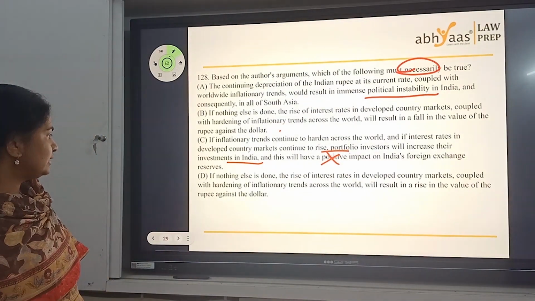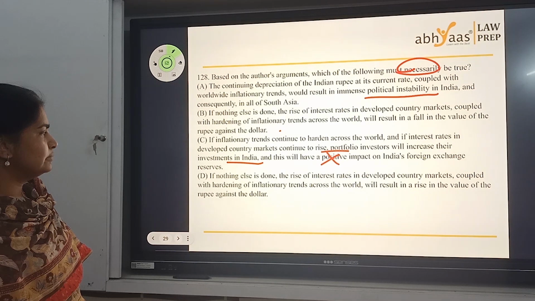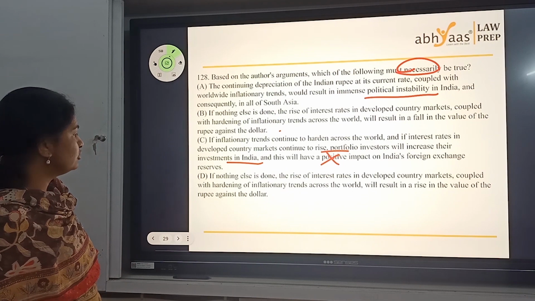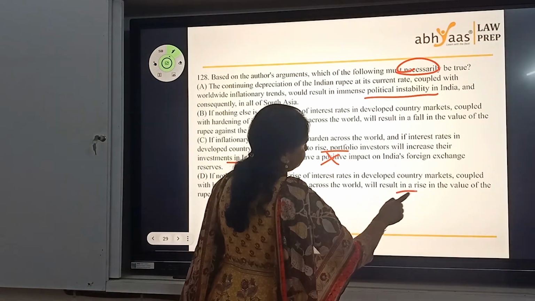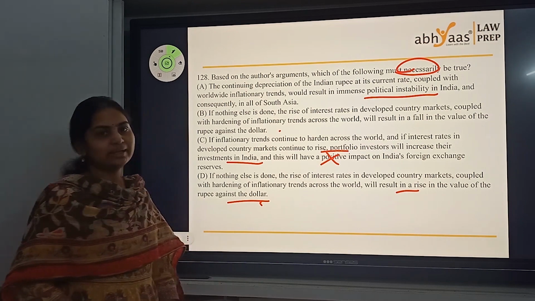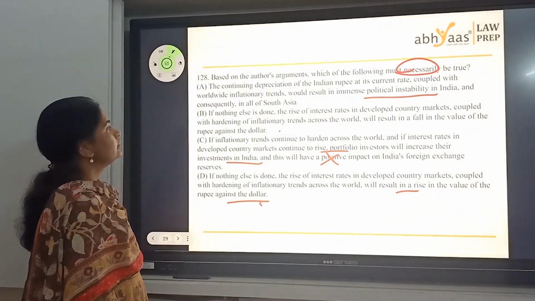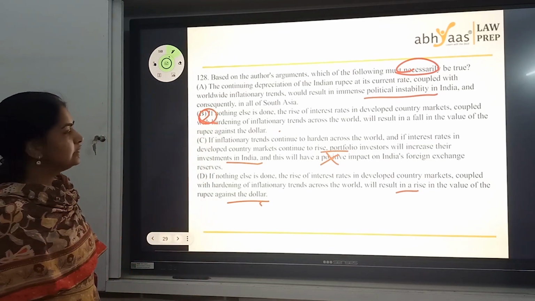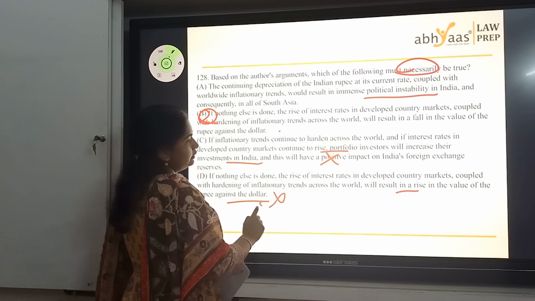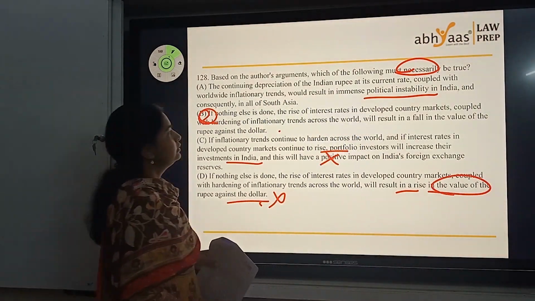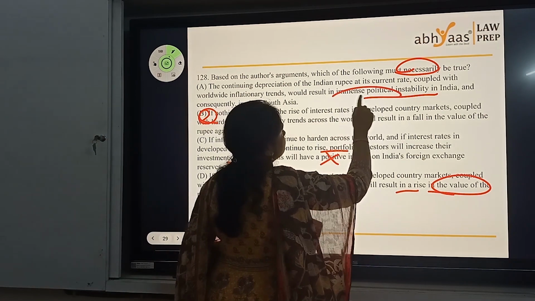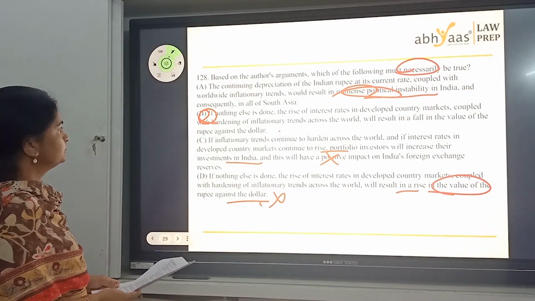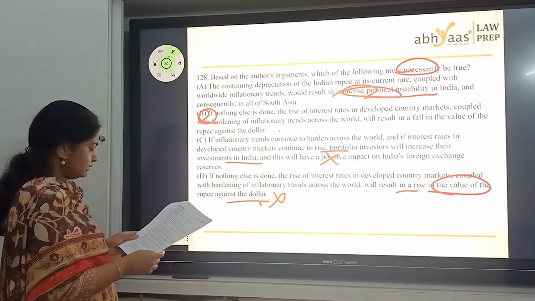So happily eliminated. If nothing else is done, rise of interest rates in developed country markets coupled with inflation will result in a rise in the value of rupee against dollar. Remember that rise in the price and value point is something that you need to be using carefully. So going by this, B looks like the best possible answer, because this is also wrong. Please read these information carefully here. And this is wrong because we didn't talk about it a lot. Okay? Makes sense. Going with 128.